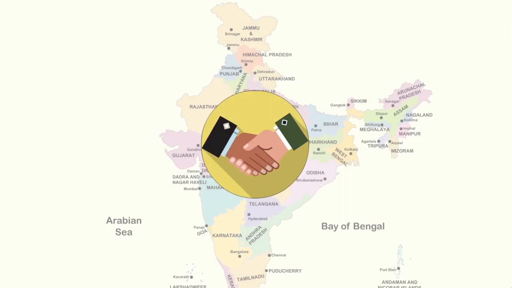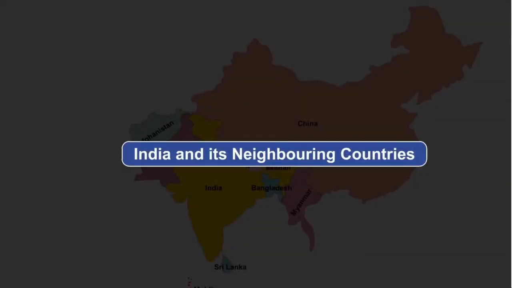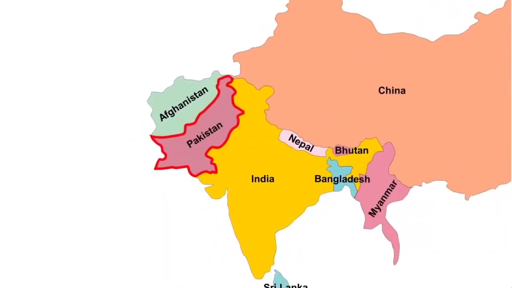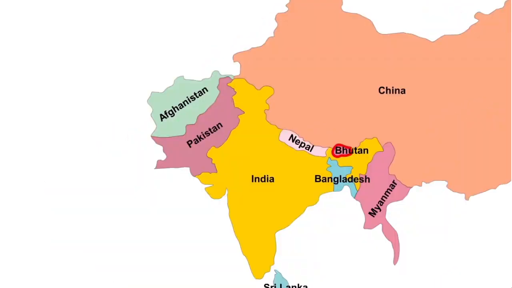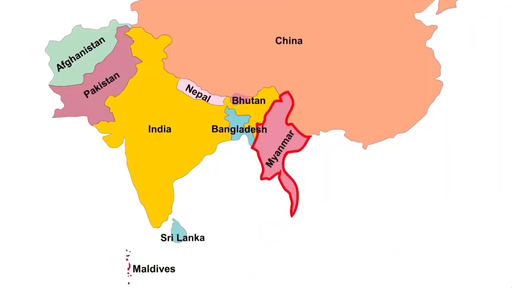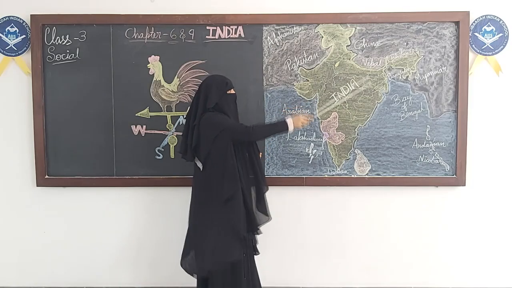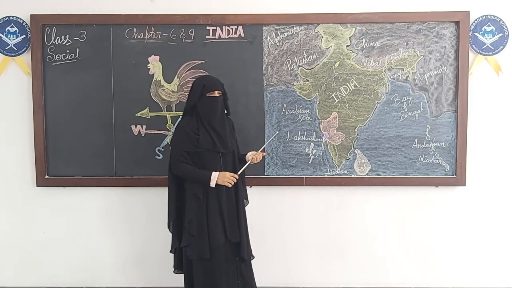So who are our neighbors? Those who live very close to us, very next to us, right? So now in India, Pakistan, Afghanistan, China, Nepal, Bhutan, Bangladesh, Myanmar and Sri Lanka are our neighbors. They are called our neighboring countries.